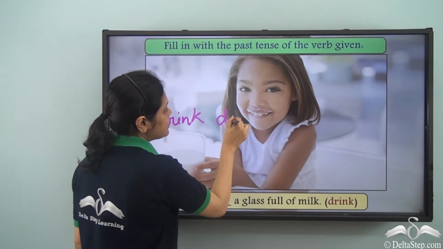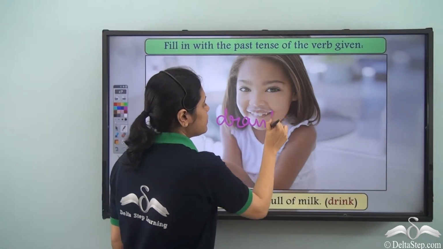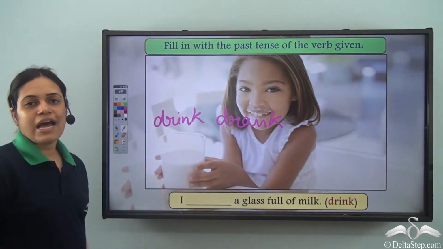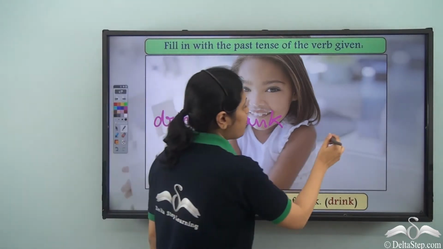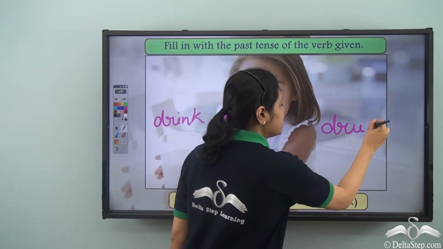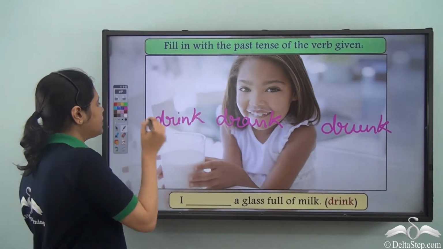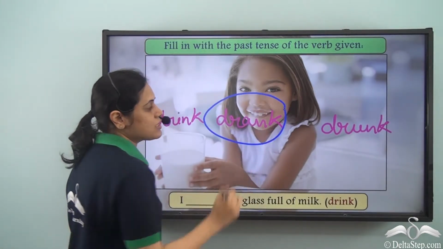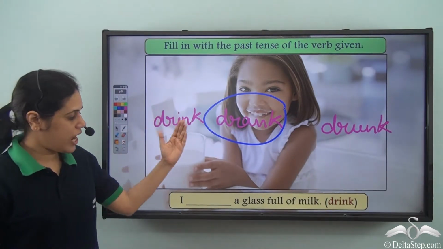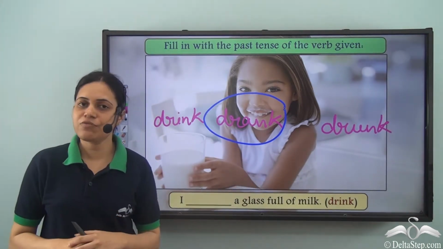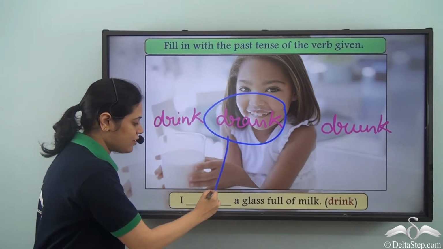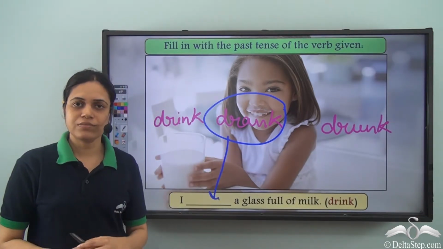The past tense is drank. And the past participle form is drunk. So I need to fill in the blank with the past tense. So drank. I drank a glass full of milk. So drank is the correct answer.